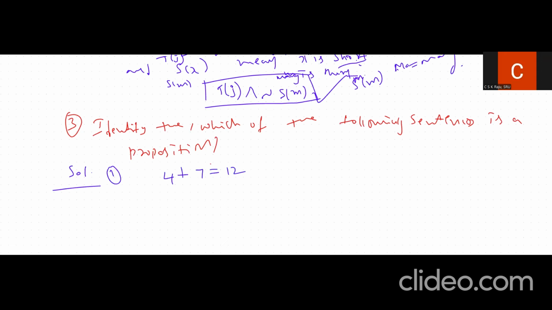It is a declarative arithmetic statement. 4 plus 7 is actually 11, so saying 12 makes it a false statement. A proposition should have a truth value, either true or false. So we have a false truth value, and it is a proposition.